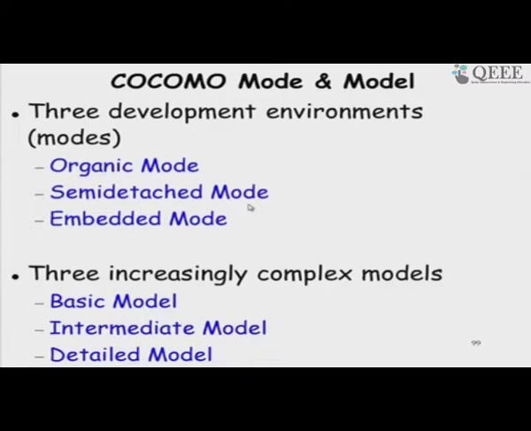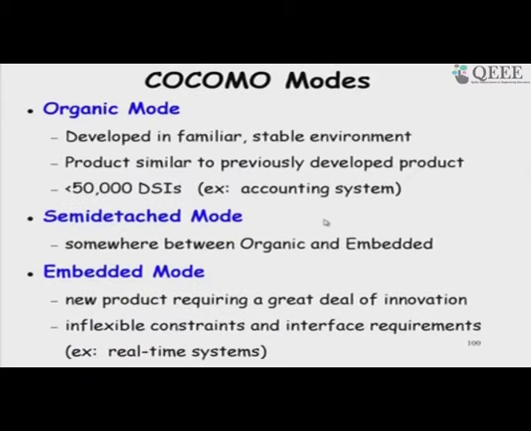Some software is very complex, some is moderate, and some is very simple. So, he proposed to classify software into 3 types: organic, which is easily developed; semi-detached, medium; and embedded, which is complex. He said that even if it is simple software, if it is being developed by a very inexperienced person without using any process and tools, that may become very complex for them, and we have to consider that as embedded software. But in the normal case,